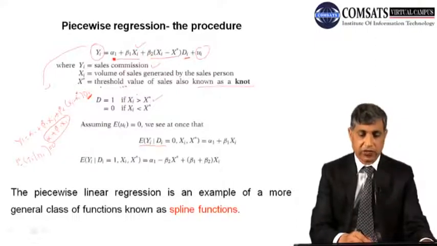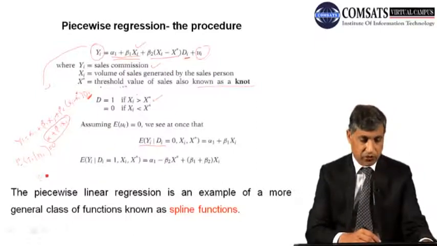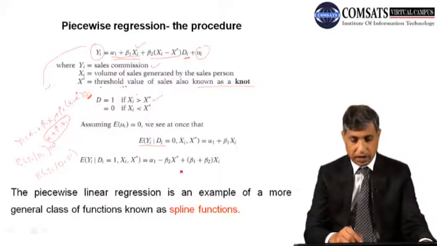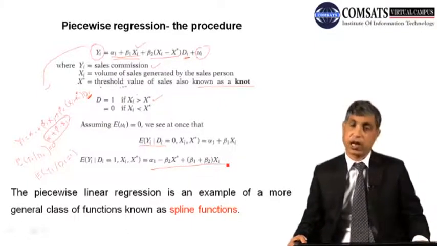Here look at this for this one. And if you write expected value of yi given di and it is equal to 1, अब इस जगह पर आपने वो 1 रख लिया, your model will become alpha 1 minus beta 2 x star plus (beta 1 plus beta 2) xi.